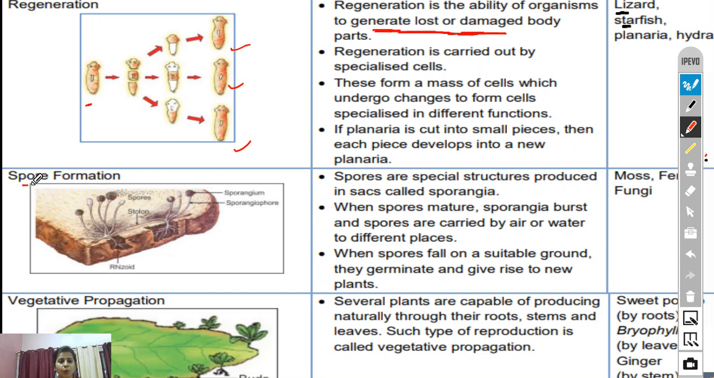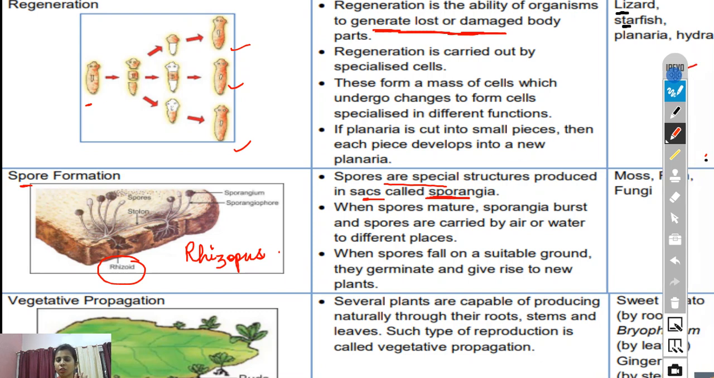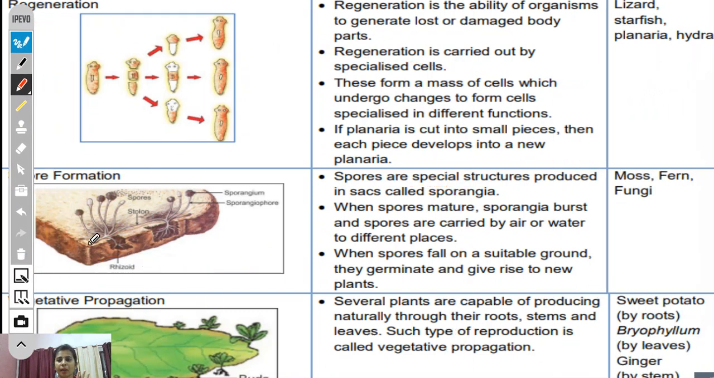Next is spore formation. A better example is Rhizopus, or it is also called bread mold. Spores are a special structure produced in sacs called sporangia, and when these spores become mature, they will burst out and then they will make new organisms. It always takes place in bread. Rhizopus is a kind of fungus. So it is better to learn the examples. What are the examples? Moss, fern and fungi.